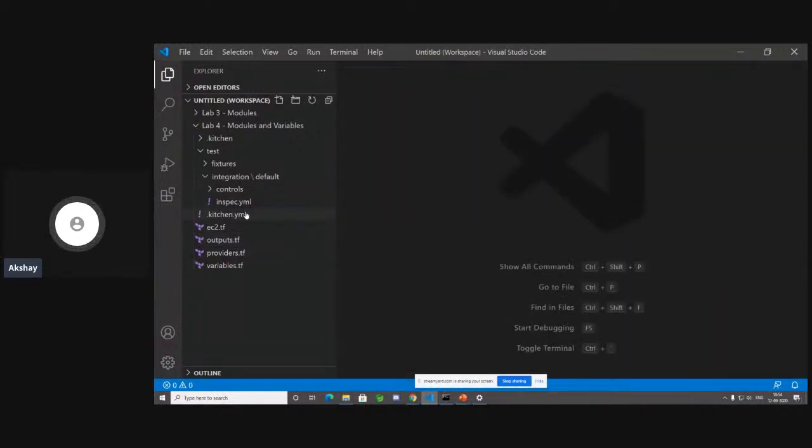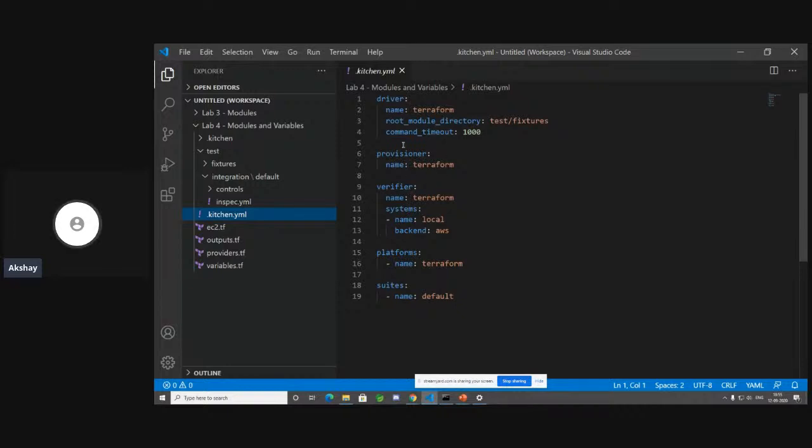But then let's take a look at our kitchen.yaml file. And your kitchen.yaml file is something that I showed you in the screenshot. We have Terraform as the driver, the provisioner is Terraform, the verifier is Terraform, but our backend testing is on AWS. Platform is Terraform, and the suite's name is default. And you can see the root module directory is where you have your kitchen code written in, like your isolated code that you're going to test, your module call that you're going to test. And that is within the test/fixtures directory.